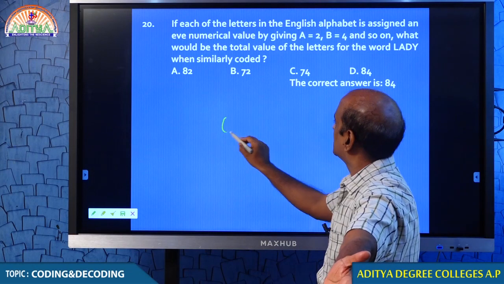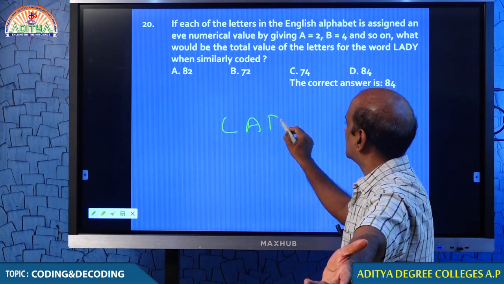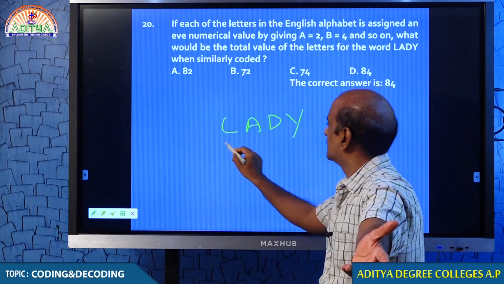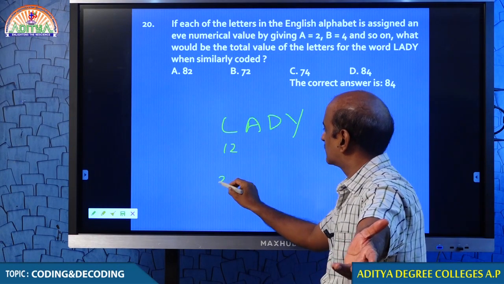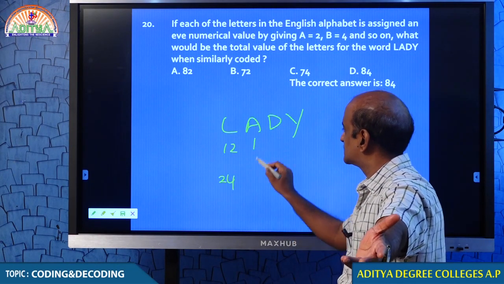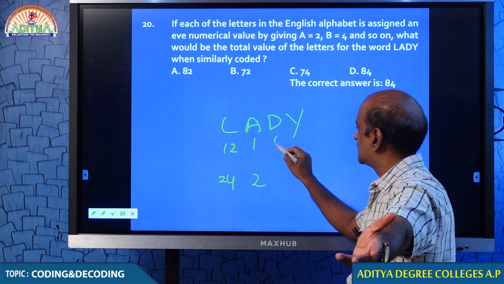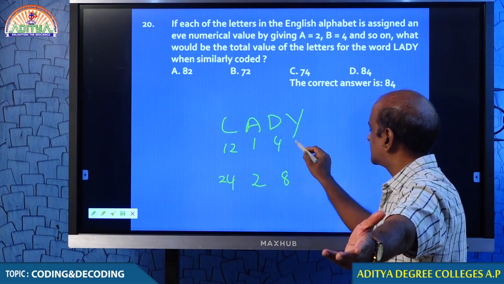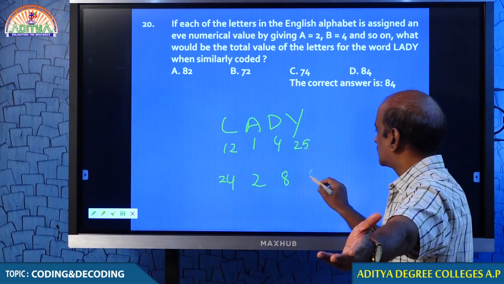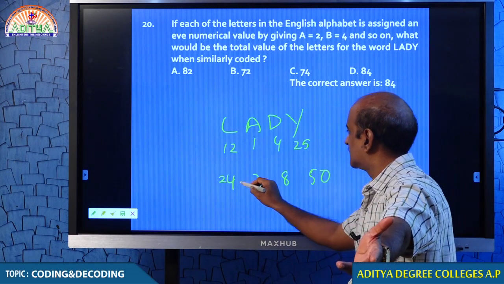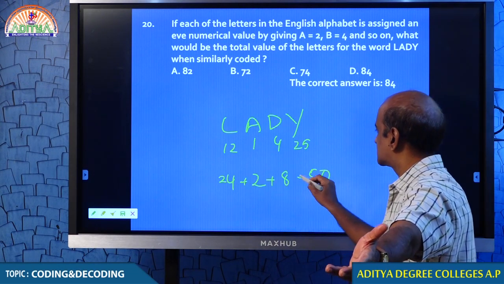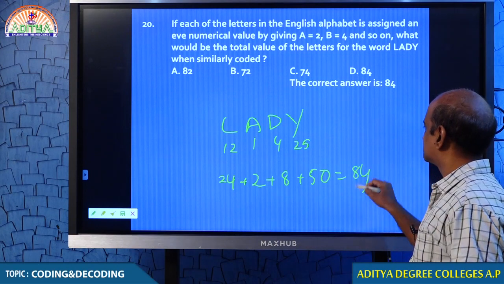Basing on the same, if you are asked to find how to decode LADY, L is 12, but we have to take 24. A is 1, we have to take 2. D is 4, we have to take 8. Y is 25, we have to take 50. There is your answer, 84.